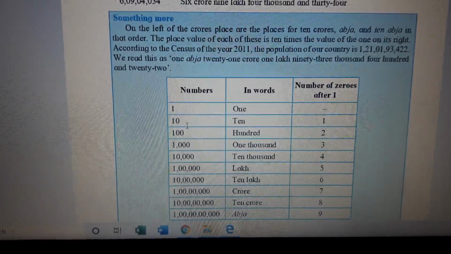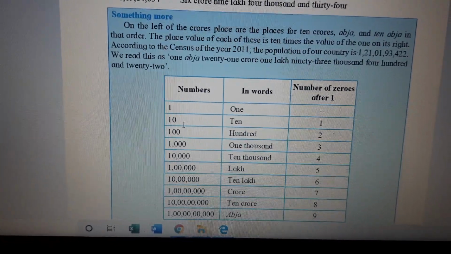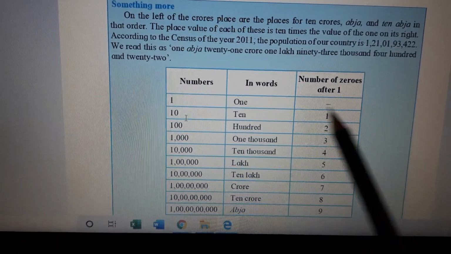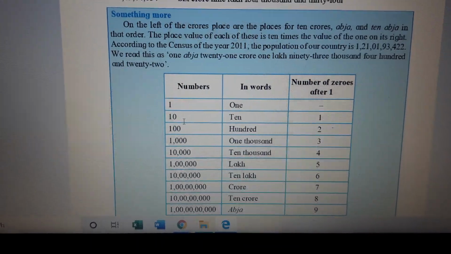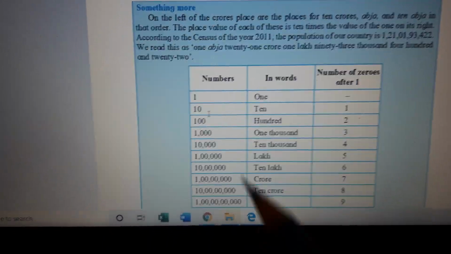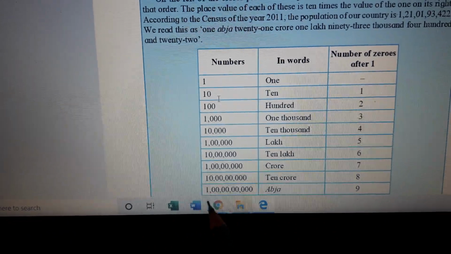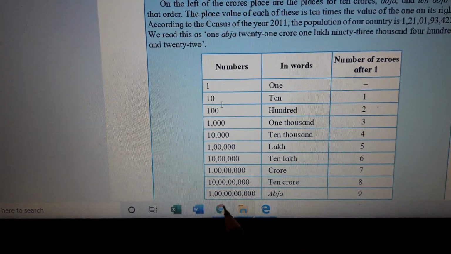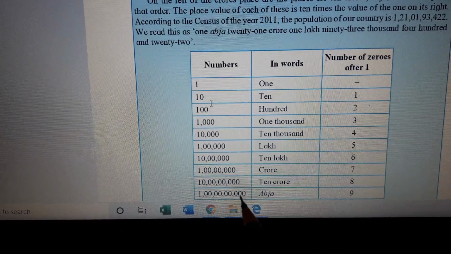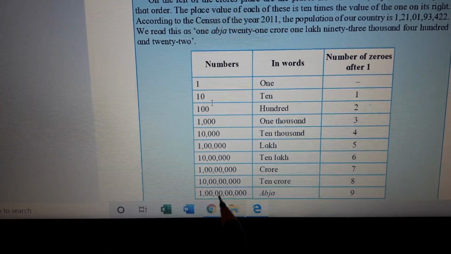Okay. So 10 has got 1 and 0, children. So that's why in that column 1 is written. Okay. 100, 2 zeros. 1,000, 3 zeros. So like that you go on till the last. So you will see 1 abja. 1 abja has got how many zeros? 3 plus 2, 4, 5, 6, 7, 8, 9.